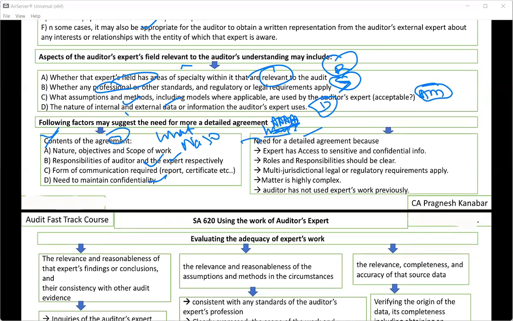Why do you need a detailed agreement? Because the expert will have access to sensitive confidential information. I don't want any misunderstanding. I want everything to be clear. If there are multiple laws, regulations, and highly complex matters, I want everything to be clear. And most probably if I haven't used his past work, then I will need a detailed agreement. So these are two separate questions that can be asked in exams.